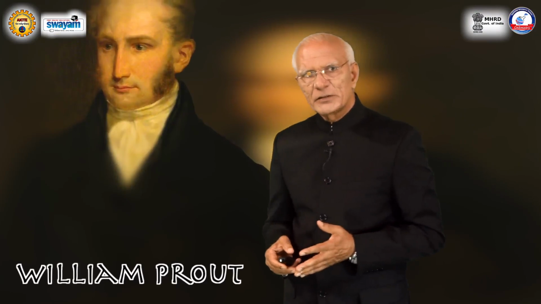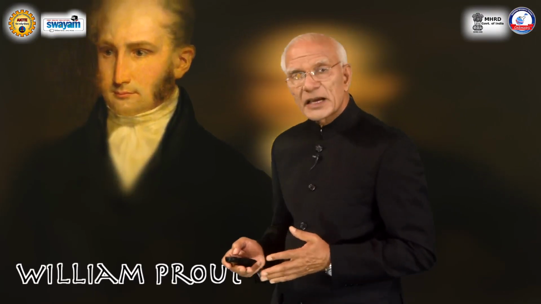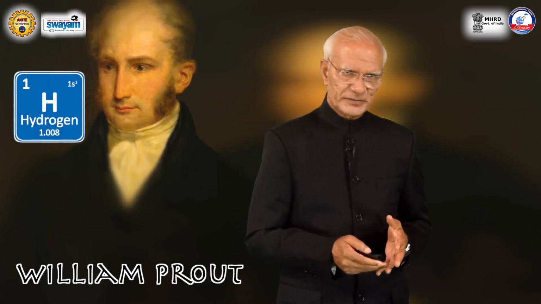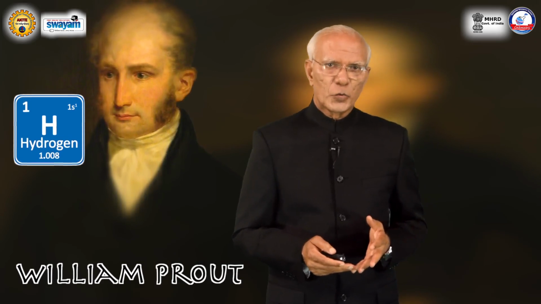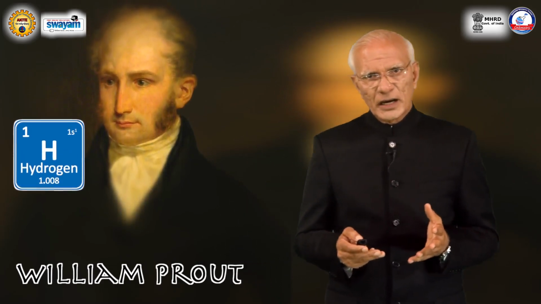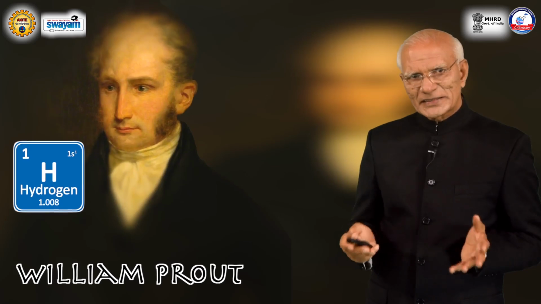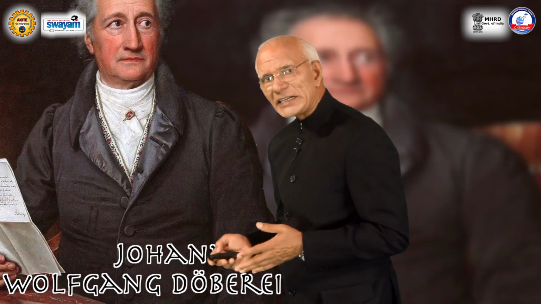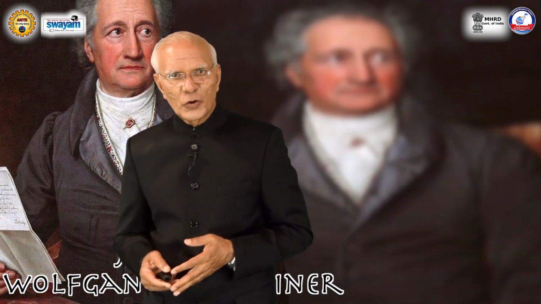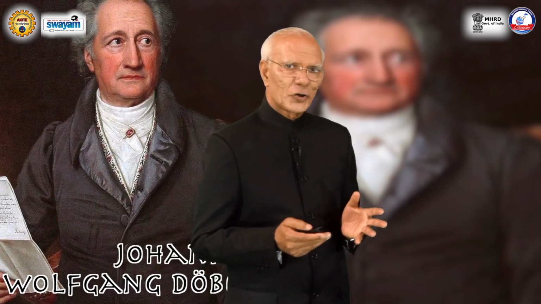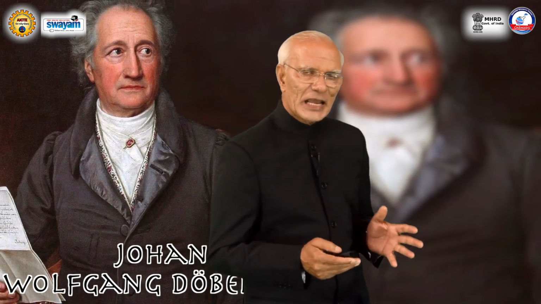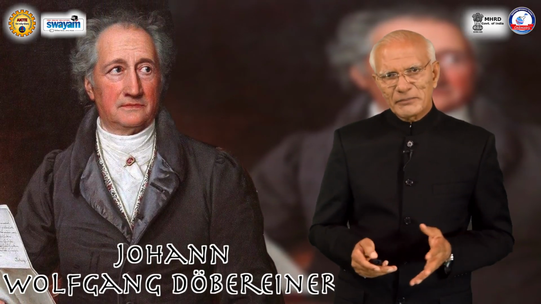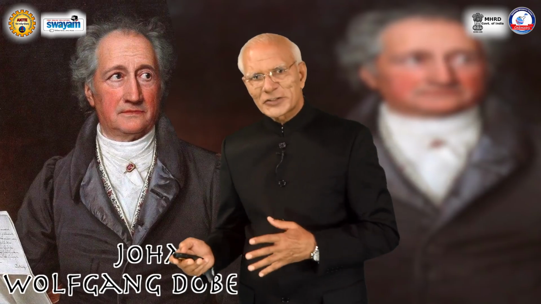In 1815, William Prout observed that atomic masses seem to be multiples of that of hydrogen, and accordingly assigned the atomic masses to the existing elements. In 1829, another interesting development took place when Johann Wolfgang Döbereiner grouped similar elements in groups of 3, where the atomic mass of the middle element is the arithmetic mean of the other 2 elements.